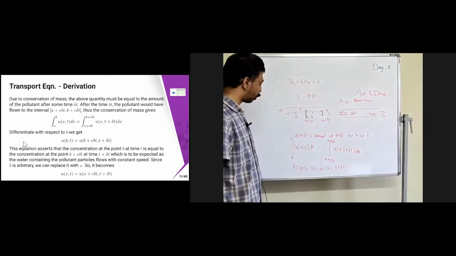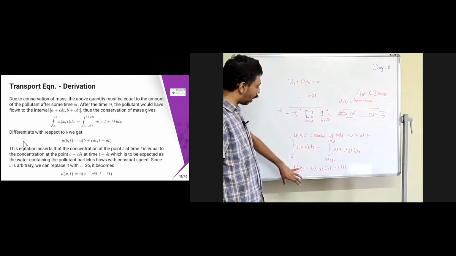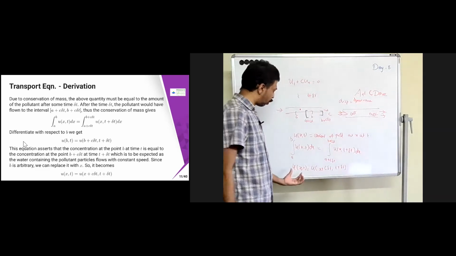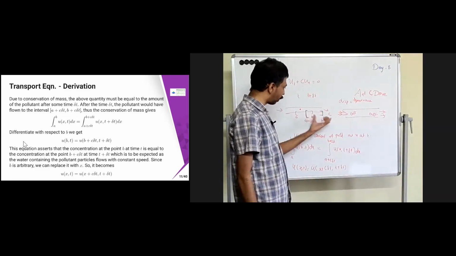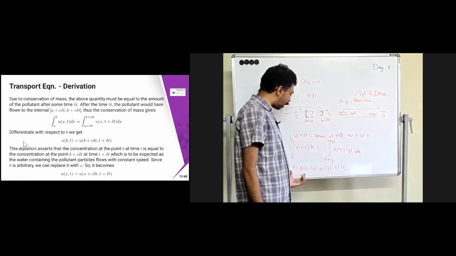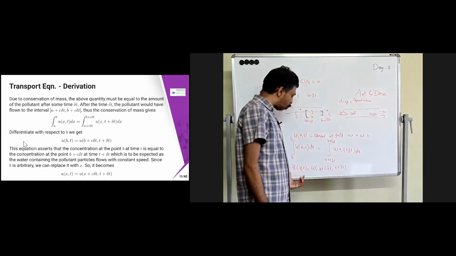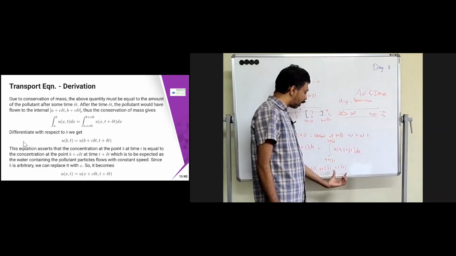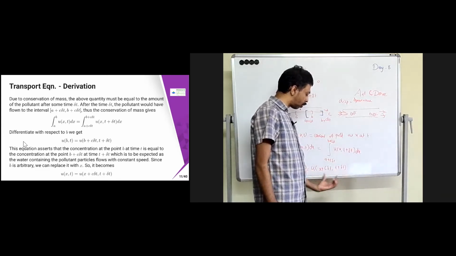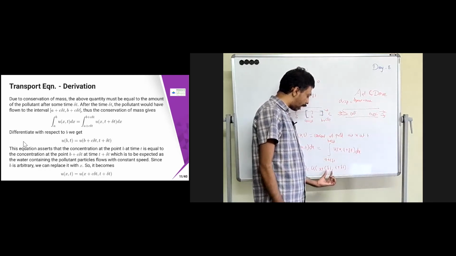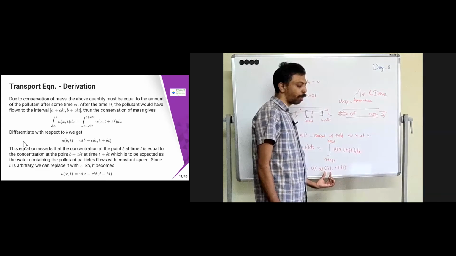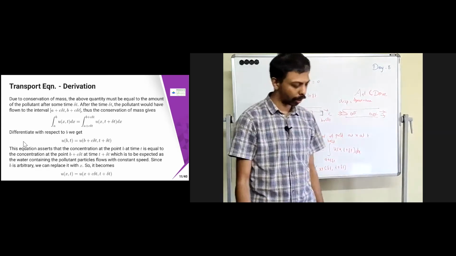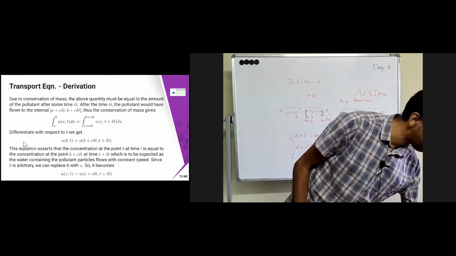From this you can expect that u of x comma t is moving along that stream with constant speed, so it becomes u of x plus c delta t at time t plus delta t. Because delta t is the time and c is the speed, that particle is displaced further in this direction. That is the idea of this.